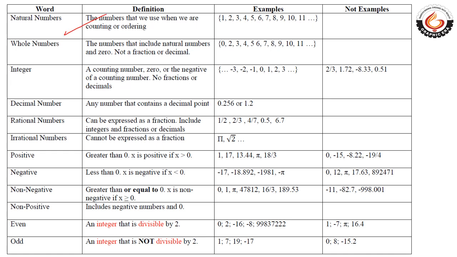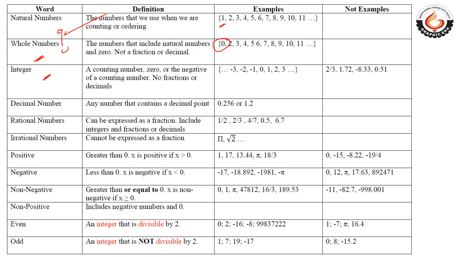First is natural numbers. Natural numbers are the basic numbers which we see in our daily life starting from 1. Keep in mind that natural numbers start from 1 and it continues so on. Whole numbers start from 0. The difference between these two is that it starts from 0.